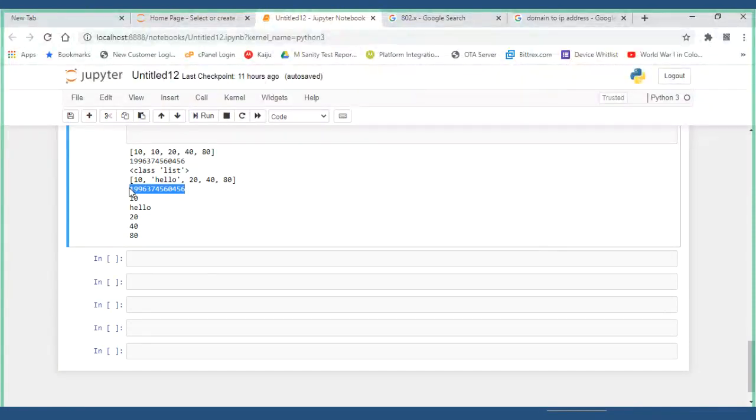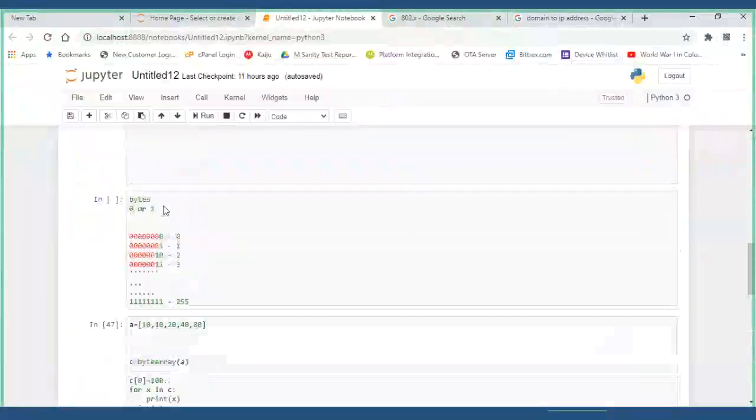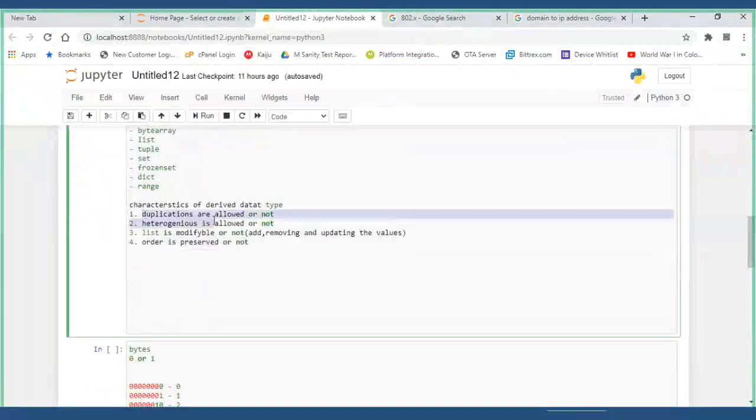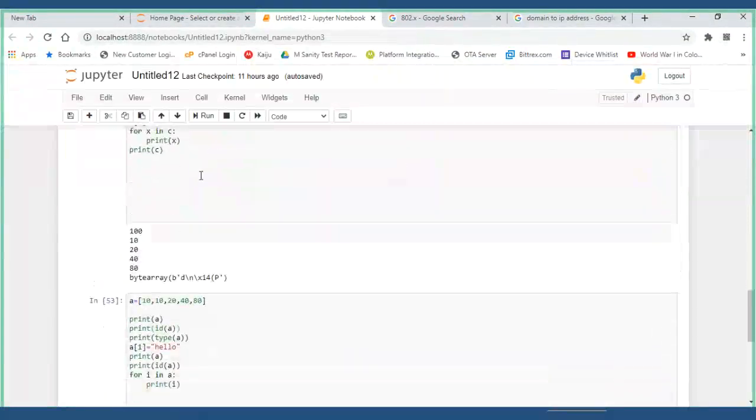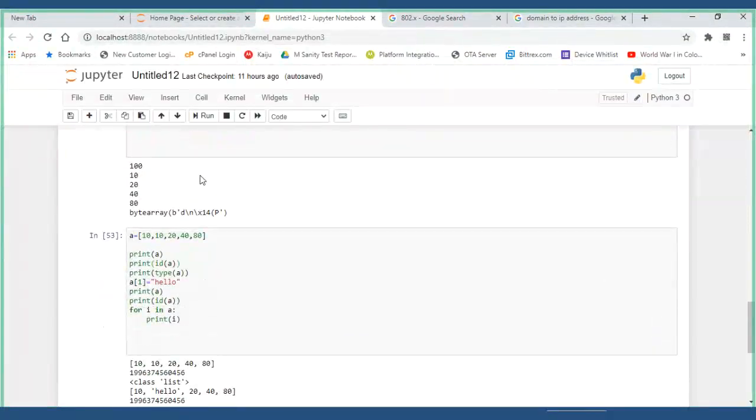First and foremost point you have to remember. Things to remember: duplication is allowed, a heterogeneous list can be modified, and the object remains the same. Is order preserved or not? Absolutely, all the order is preserved. This is called a list. Now let's get back to the tuple.